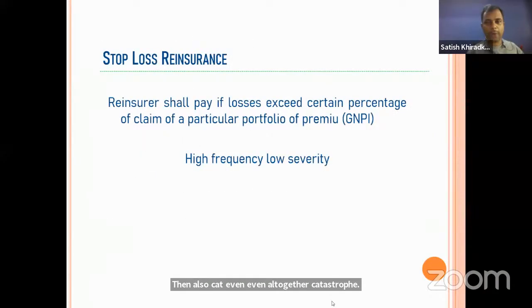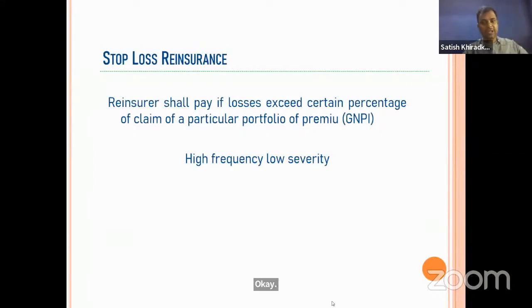Now next one is stop loss reinsurance. What is stop loss reinsurance? Here the reinsurer shall pay if losses exceed a certain percentage of claim of a particular portfolio of a premium. That is GNPI. GNPI I will explain later.